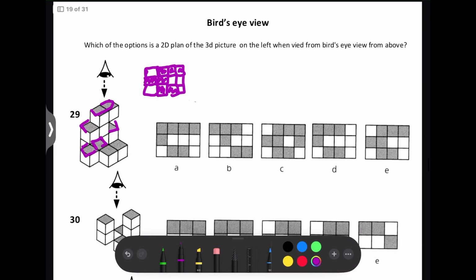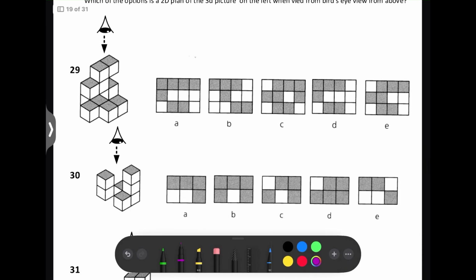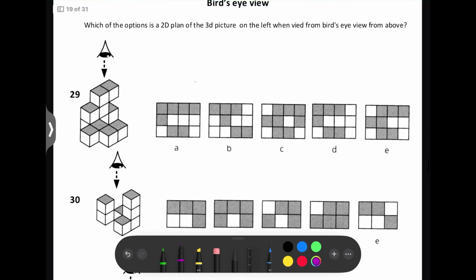Next, we've got these bird's eye view questions. So here, when you look at it, you're looking at it from the top. So just draw what you would see if you look at it from the top. So you're going to see these three in a line at the top. They're going to be grey.